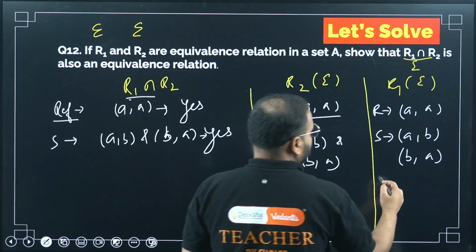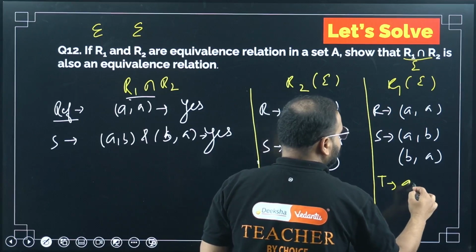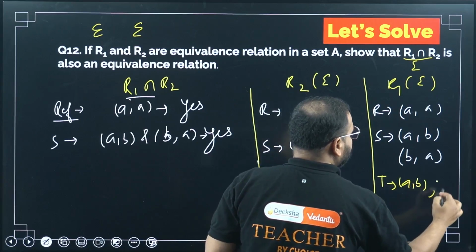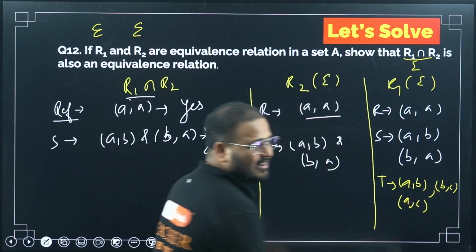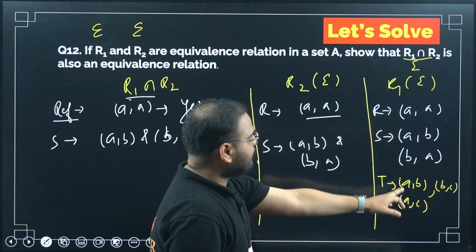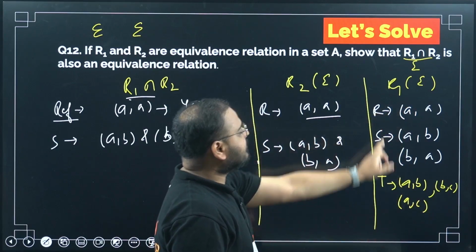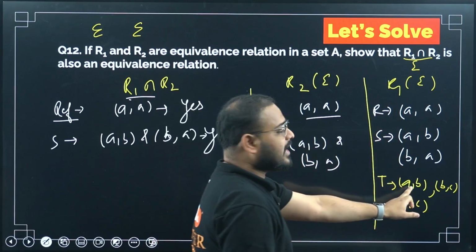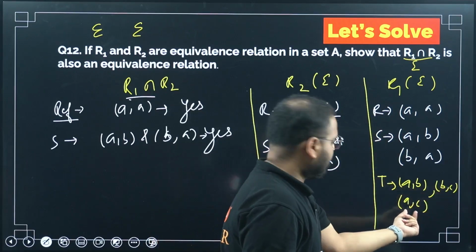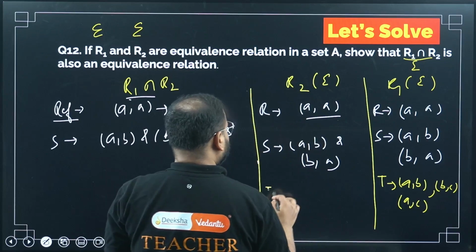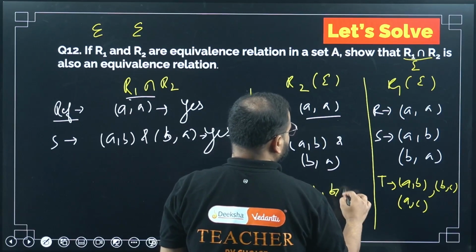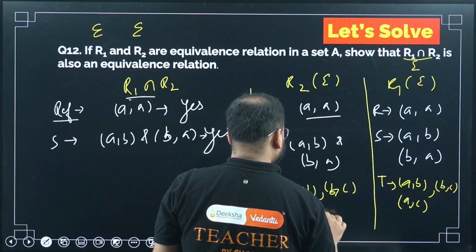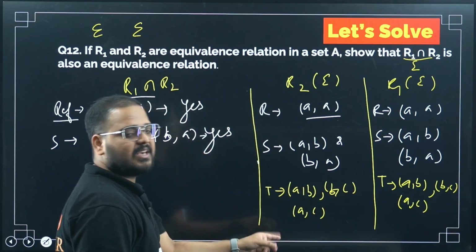What is that? Transitive. What should be there for it to be transitive? AB should be there, BC should be there, and AC should be there. Why am I taking it like this? It's given equivalence. For it to be equivalence, it has to be reflexive, symmetric, and transitive. So AB has to be there, BC has to be there, and AC has to be there. Correct or not?